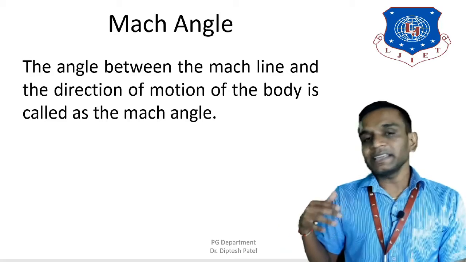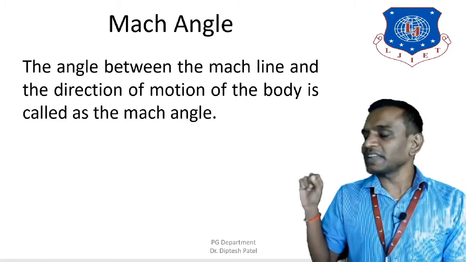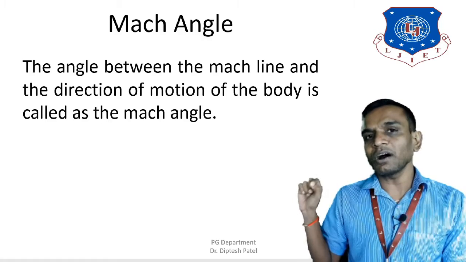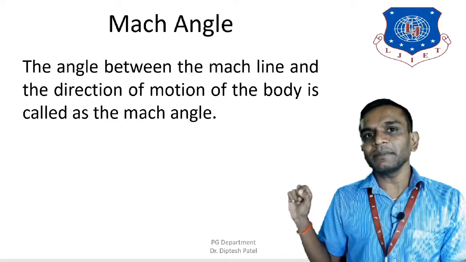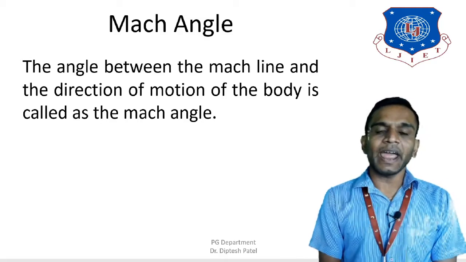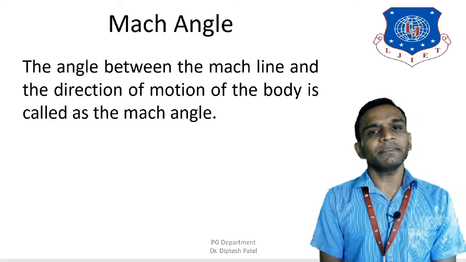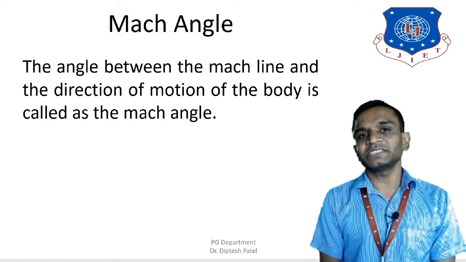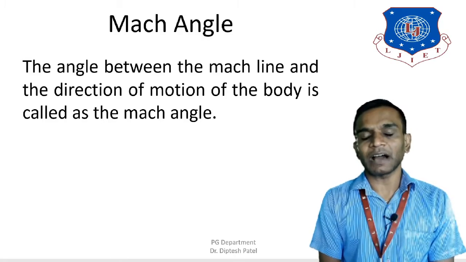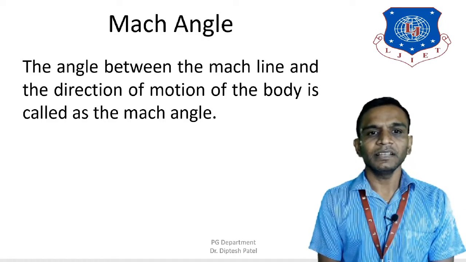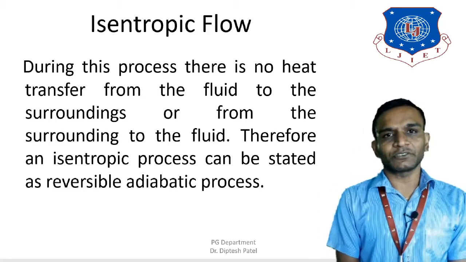So basically, as we have seen in the previous diagram, if you draw a straight line through the center and create the angle between the straight line and the Mach line, you will get the angle, and that angle is known as the Mach angle. Mach angle is basically helpful for the formation of the Mach cone, and it is half of the Mach cone. Now let's move forward to the next topic, which is isentropic flow.